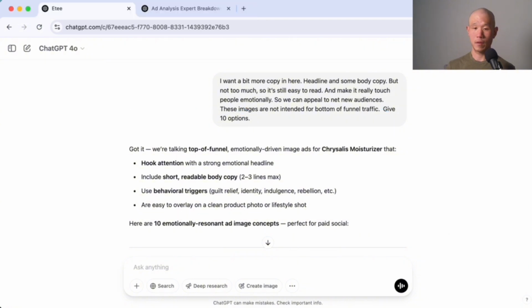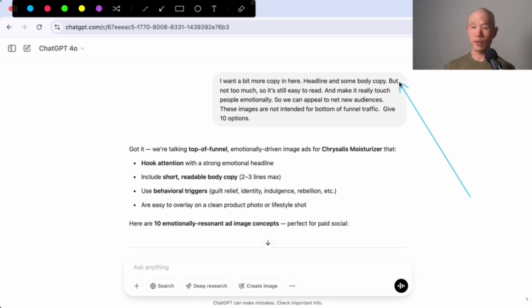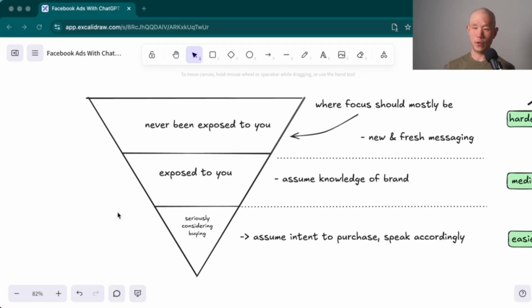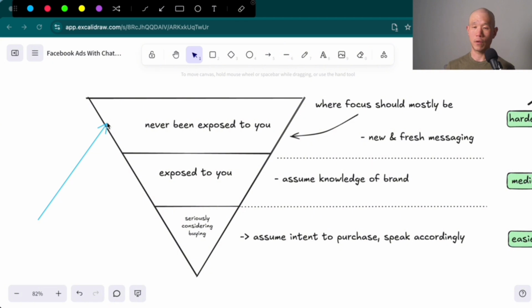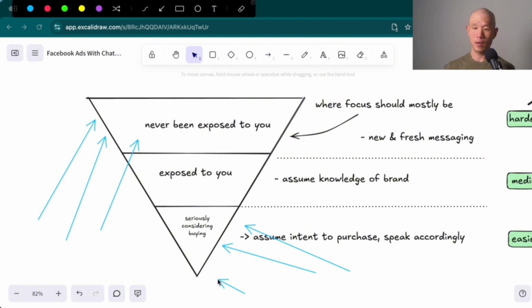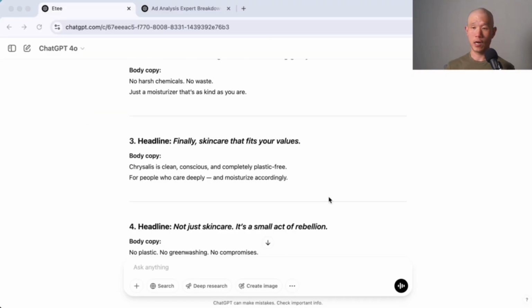Give 10 options. And the nuance of what I just highlighted over here around net new audiences and not intended for bottom of funnel traffic is my way of using marketing speak that it's been trained on in order to focus on here, right? People who haven't been exposed to you, as opposed to people down here where the messaging is a little bit more simple. So it ended up giving 10 options.